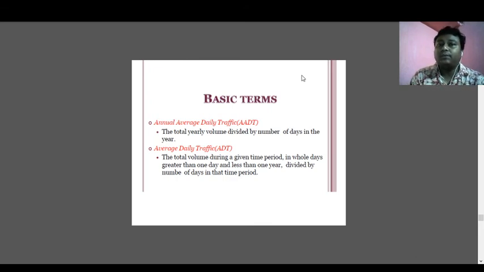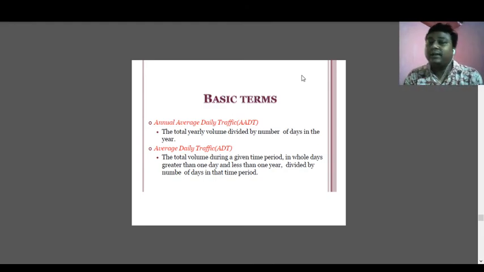Average daily traffic means the average traffic on a daily basis, and annual average means on an annual basis, means on a yearly basis. So the annual average daily traffic is the total yearly volume divided by the number of days in the year. So yes, it is 365.